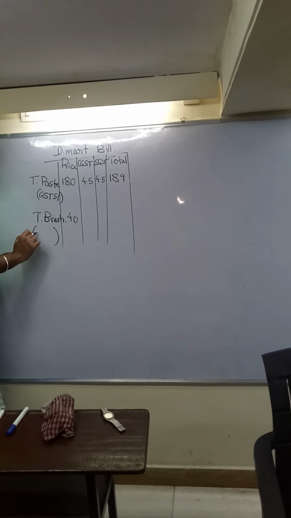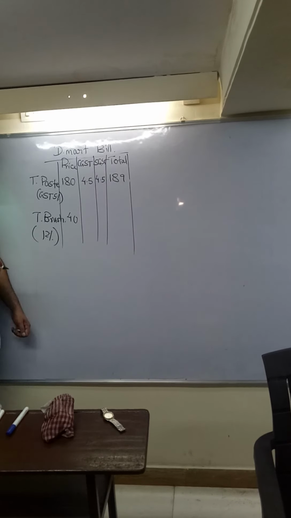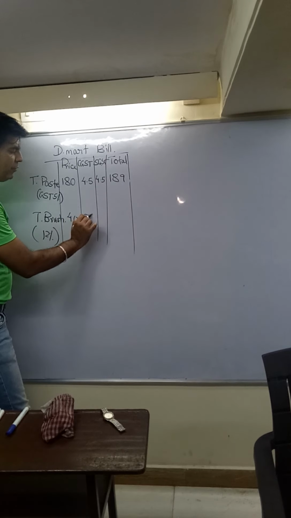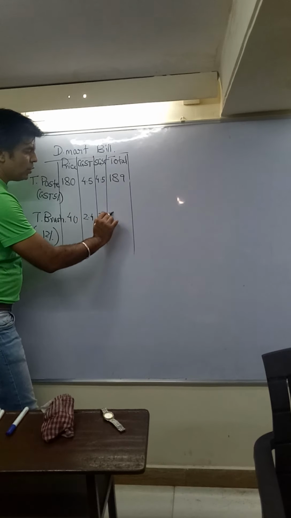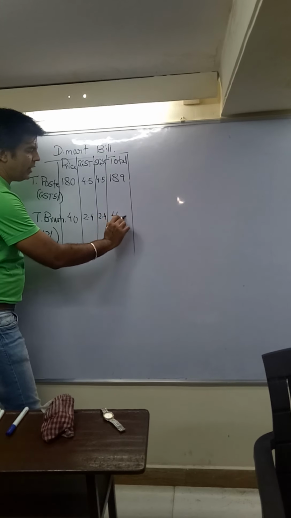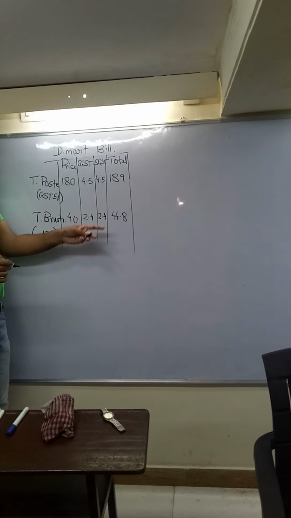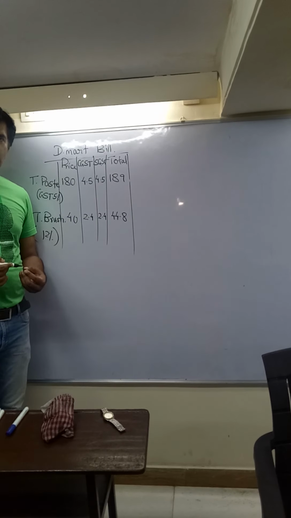And suppose the GST rate on this toothbrush, being a plastic item, is 12%. So on 40, 12% comes to 4.8. Of this 4.8 GST, 2.4 will go to CGST, 2.4 to SGST. So the total comes to 44.8. This is the amount you have to pay to DMart for the toothbrush item.